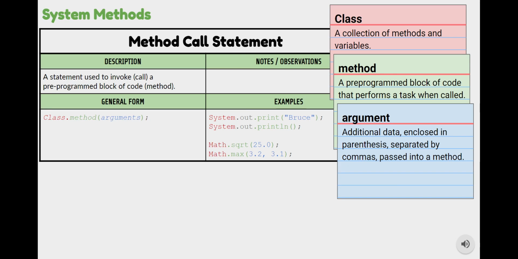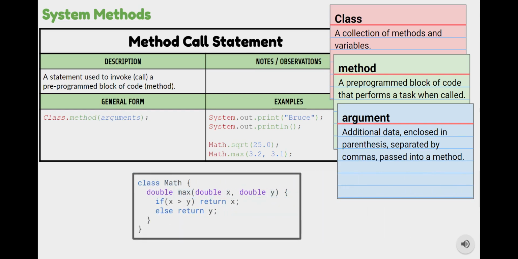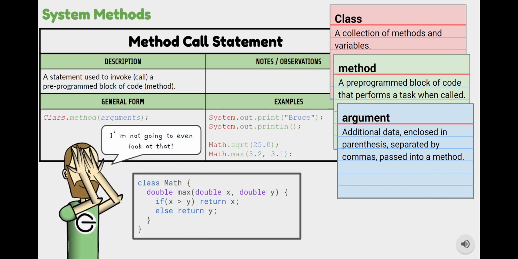So what we said is that these are pre-programmed blocks of code. So somewhere Java has the code for this max method written somewhere in a math class. And if we found it, it might look something like this. But we don't need to know how any of this works. That's not what the point of using a method is. The point of the method is the complete opposite, is that we can call these methods, we can ask for help to do these things, and we don't need to know how they are done. The programming language knows how they are done for us. So we don't even need to look at that.